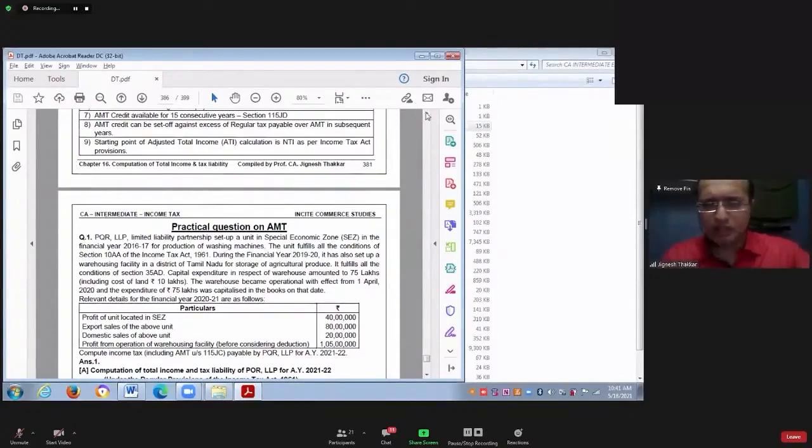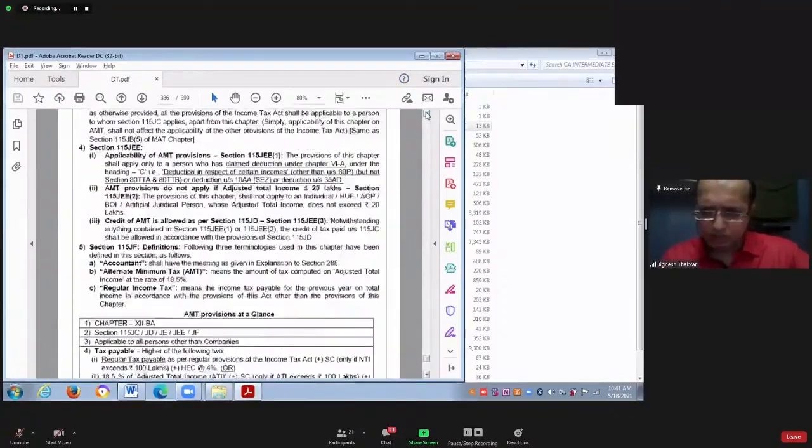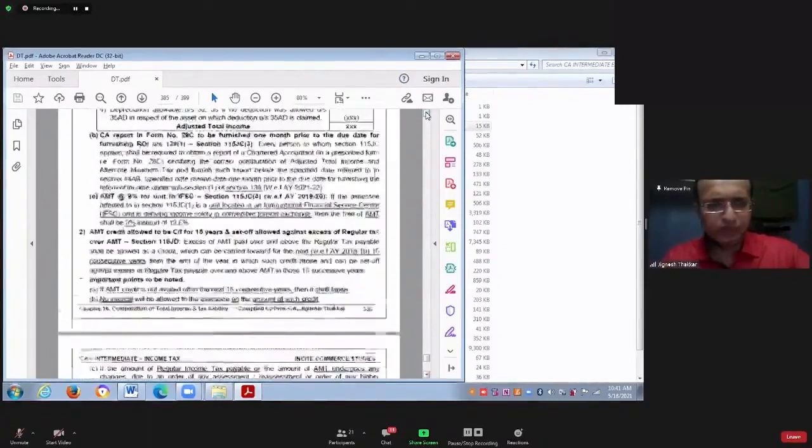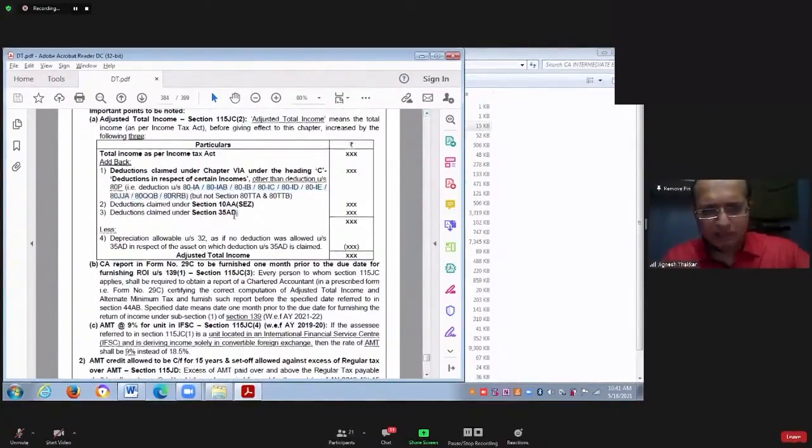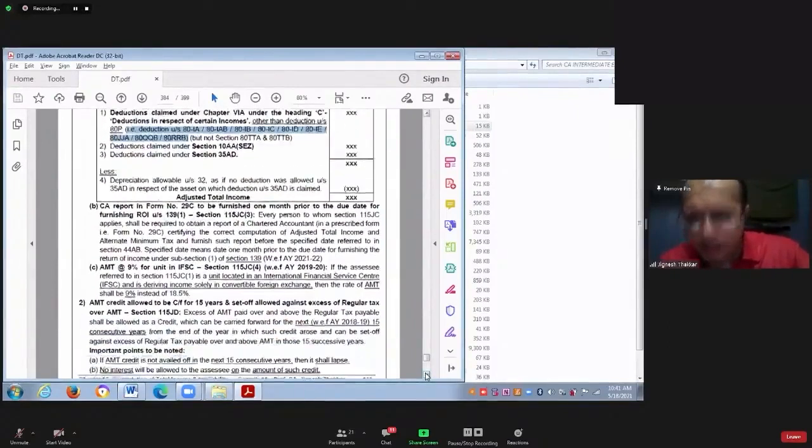Yes, Sarvana, I told you earlier also. If SSC has not claimed any deduction in 35AD, has not claimed any deduction in section 10AA, and has not claimed any deduction in this 80 series, then AMT provisions are not applicable.